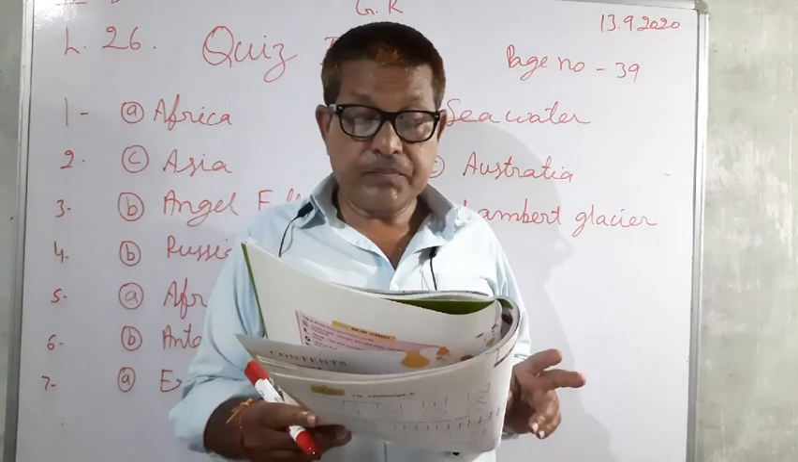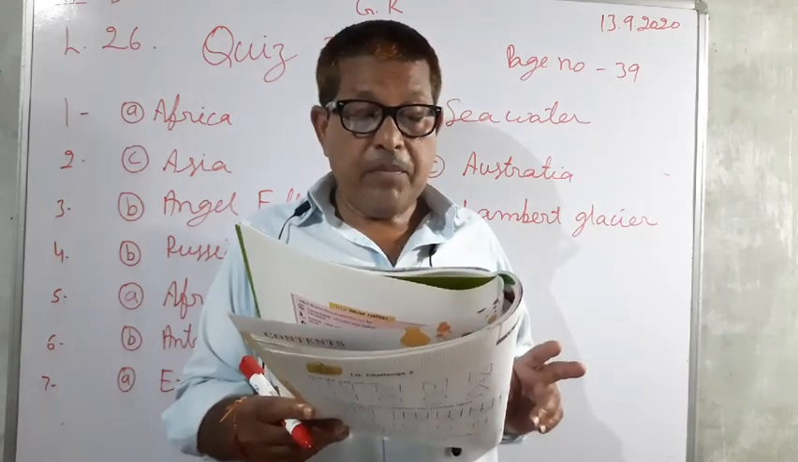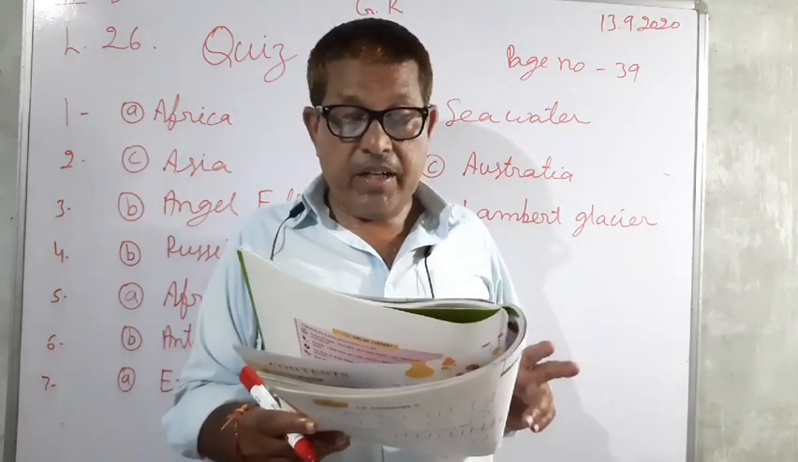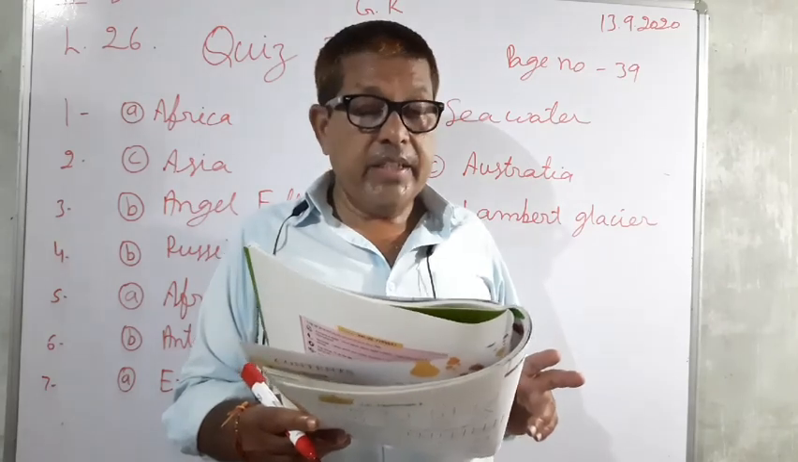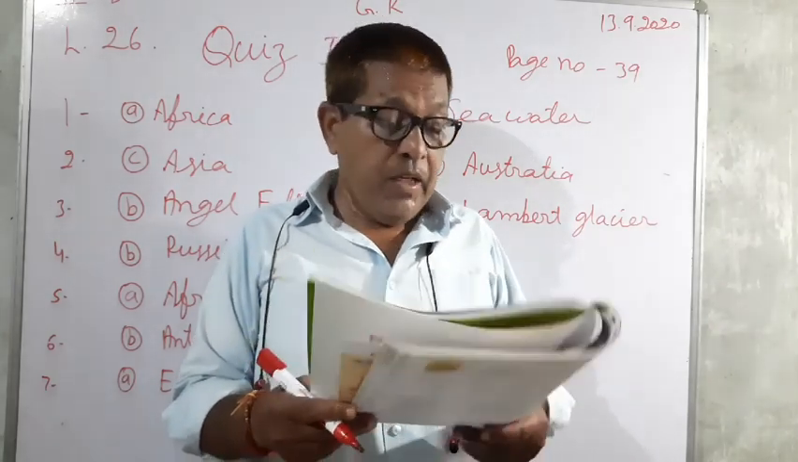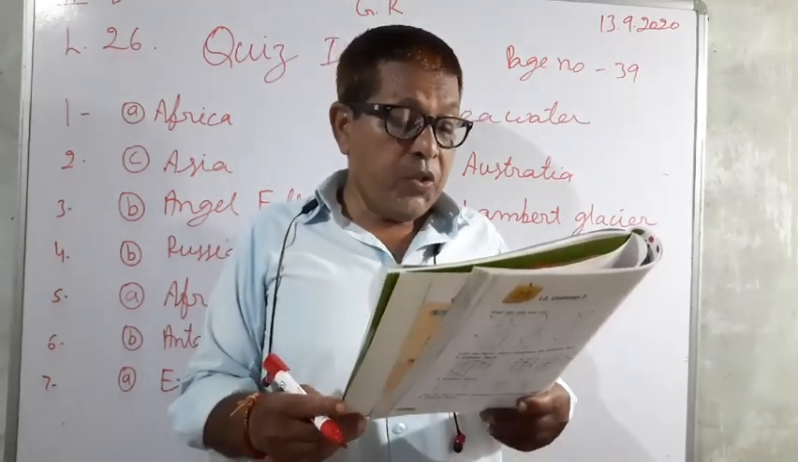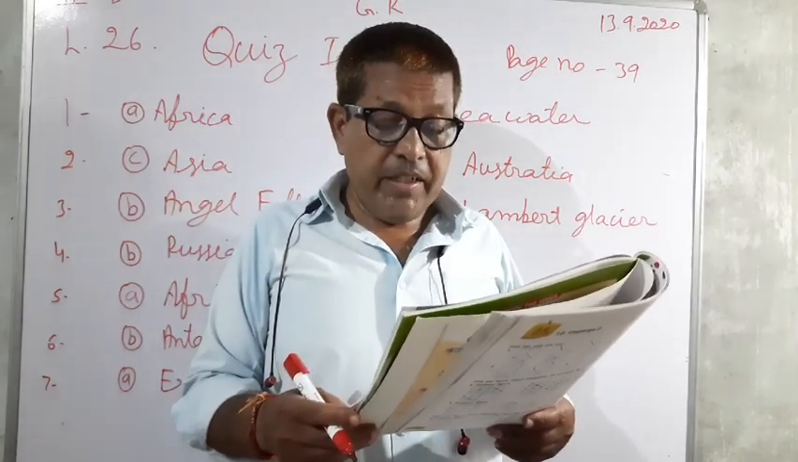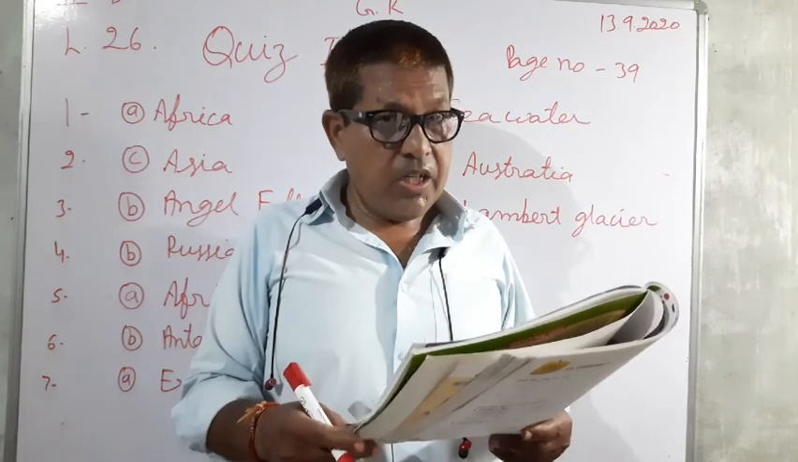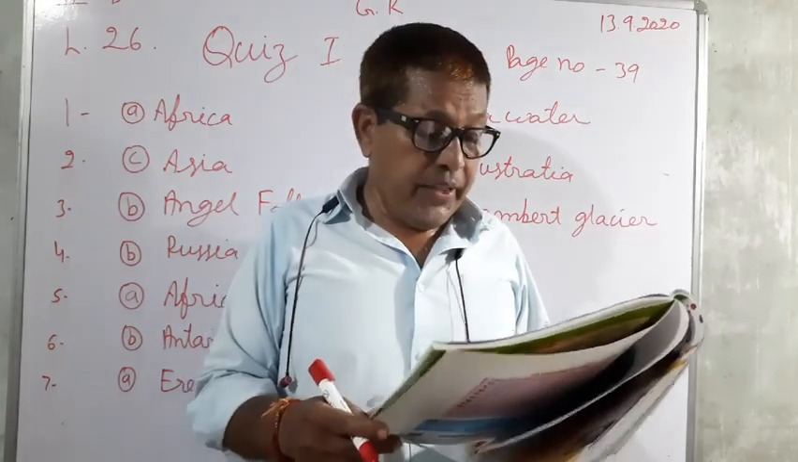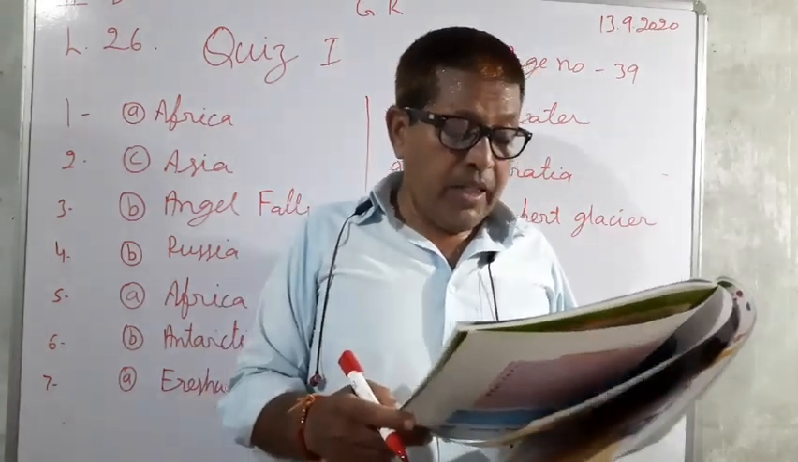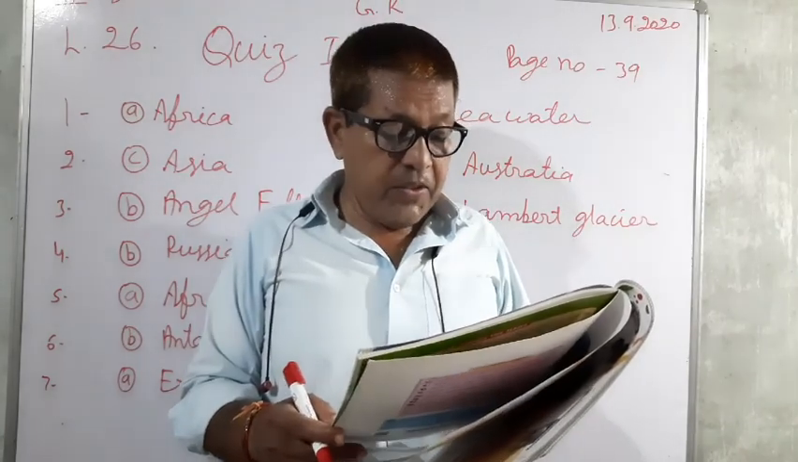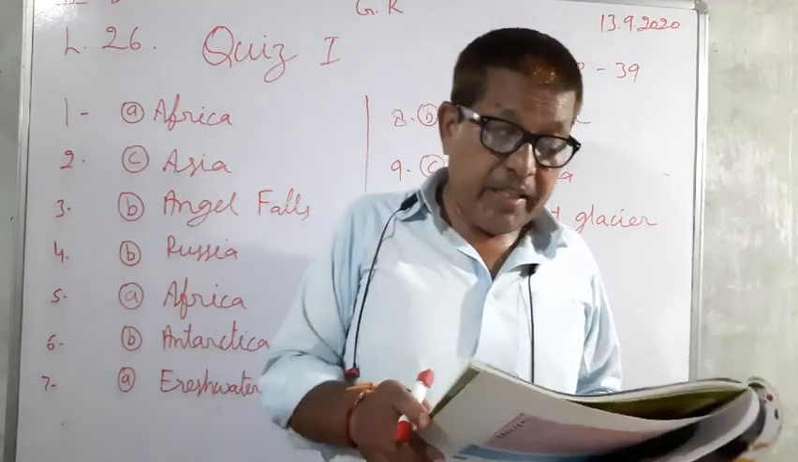And eighth, in which form is water most abundant on earth? So sea water is the correct option. And ninth question, which among the following is the island continent in the world? Australia is the correct answer. And tenth, which is the world's largest glacier? So Lambert Glacier is the correct answer.